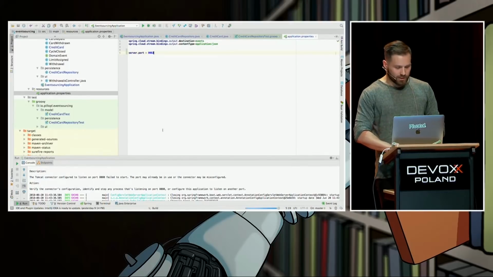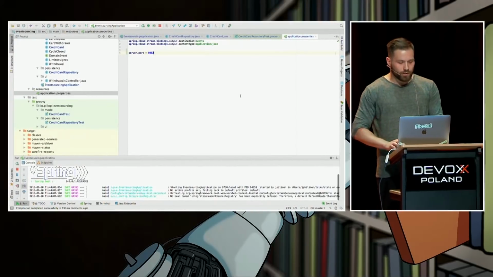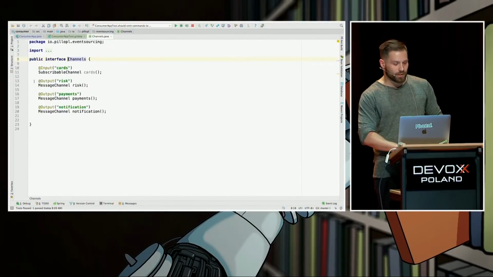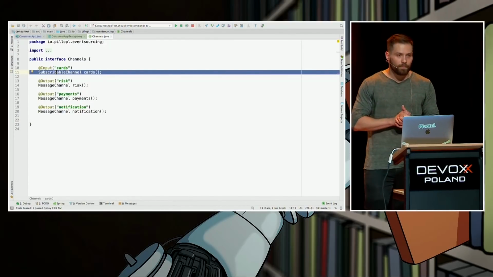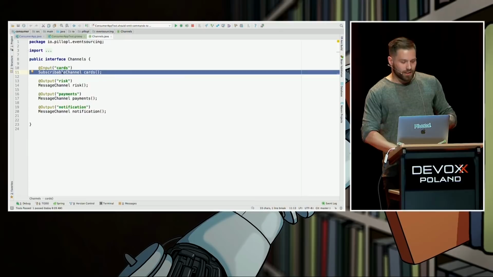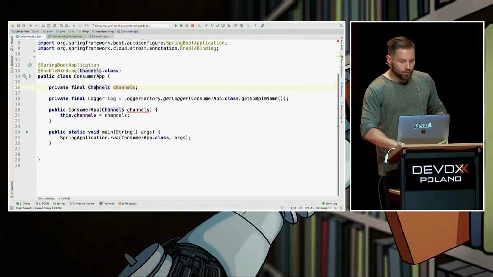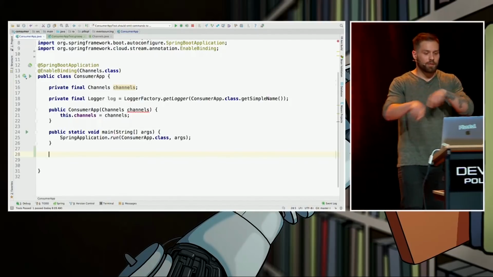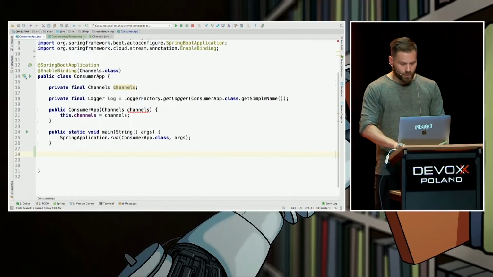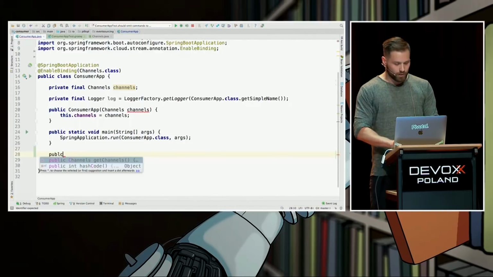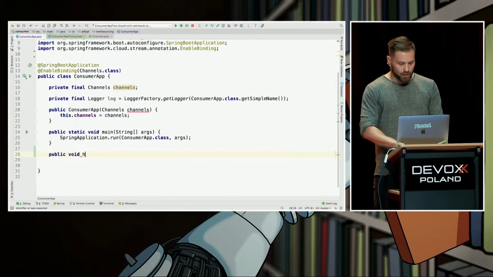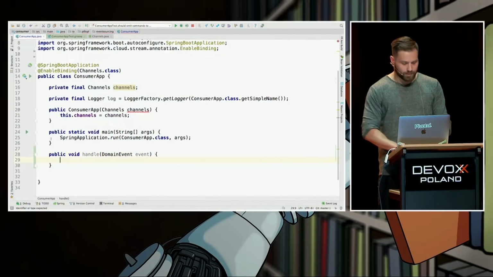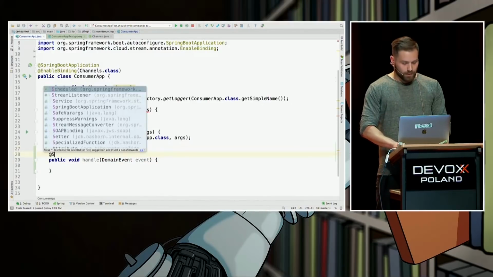Nice. Let's run this application and try to go to the consumer application, which is basically talking with 3 output channels and 1 input channel, right? So it's talking to 1 input channel and 3 output channels, and we want to develop a scenario whenever there is a withdrawal, we want to emit 3 things to 3 different channels. How to do that? We want this method to be responsible for that. Public void handle domain event. Nice. We mark it as a stream listener.